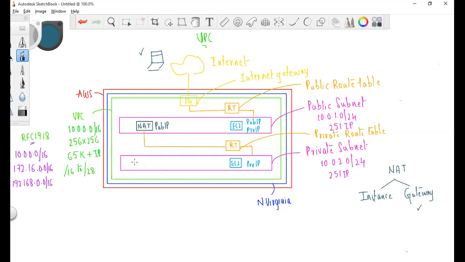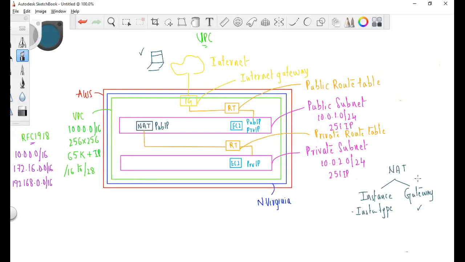For example, if you have multiple instances trying to access the internet through NAT, all the instances would be hitting this NAT. If I go for T2 micro, that might be very small. If I go for M5 large, that might be very big. So you have to choose the instance type, or modify the instance type, according to the number of requests coming from the EC2 instances. That means you should be taking care of the instance type of the NAT instance when you're going for a NAT.